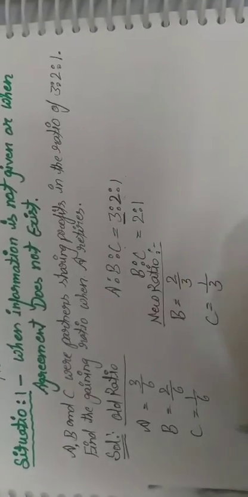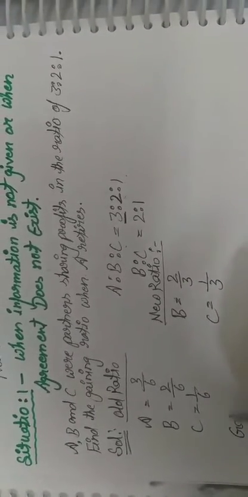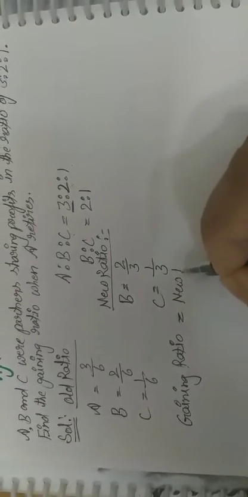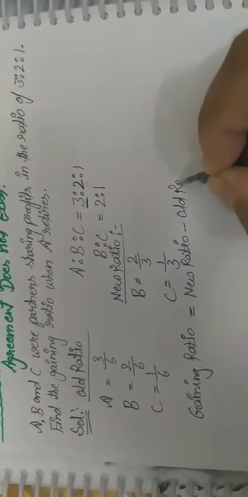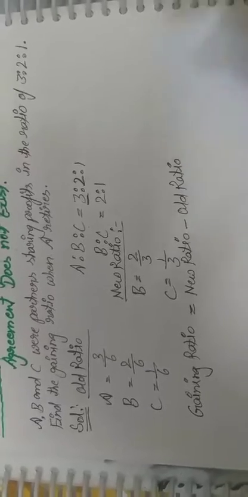Any problem? Now we can calculate the gaining ratio of the remaining partners. So the gaining ratio is equal to, what is the formula? That is new ratio minus old ratio.